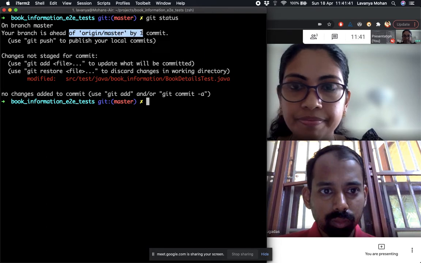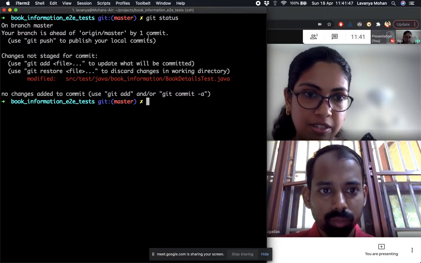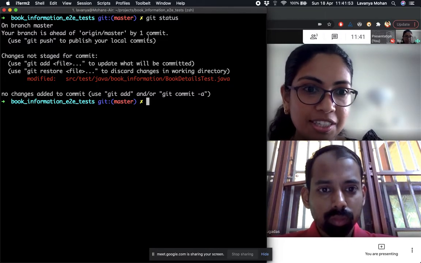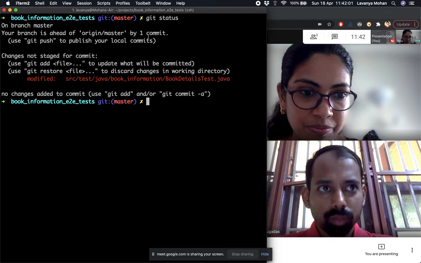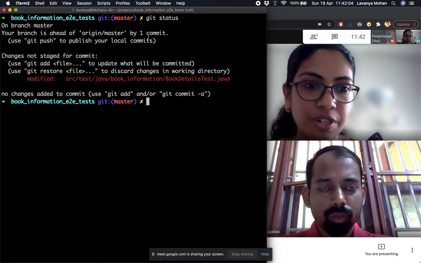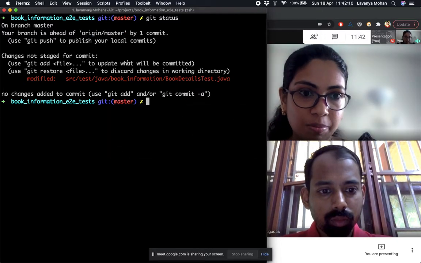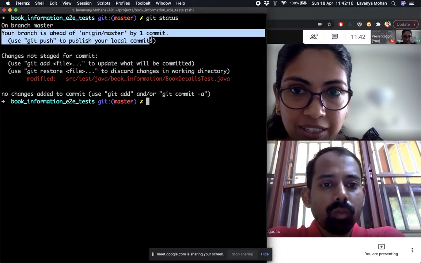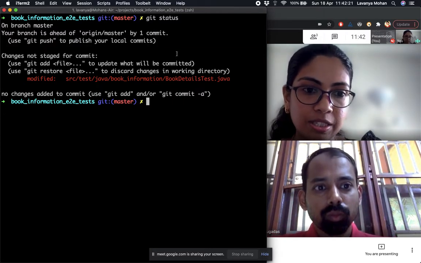So right now, let's say I cloned this repository from somewhere, right? And it came into my local, and I made a commit. Now, an important thing to remember is when we do a commit, even though we are saying it's committed, it's really stored only in my local till now. It's not available for others to use right now, right? So compared to the remote repository, my local is now ahead by one commit because I made a commit, but I have not pushed it to that remote repository.